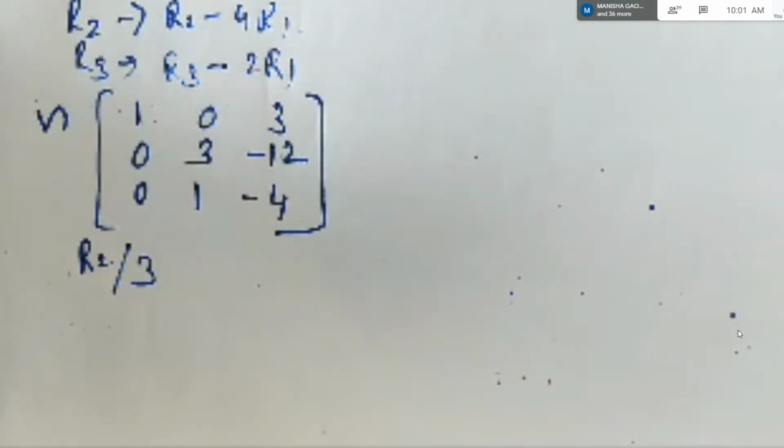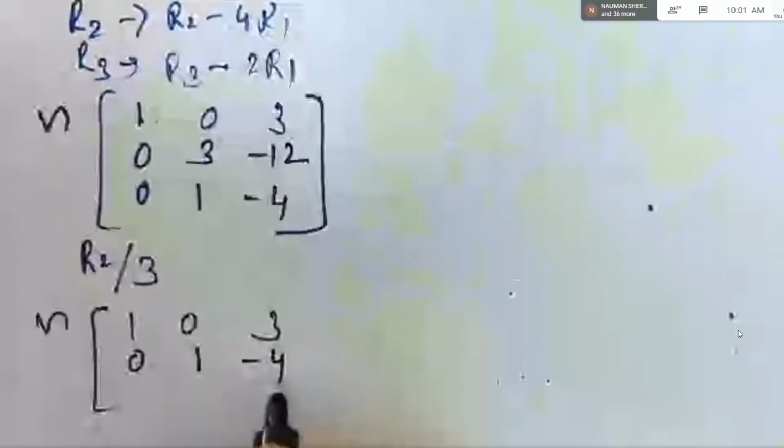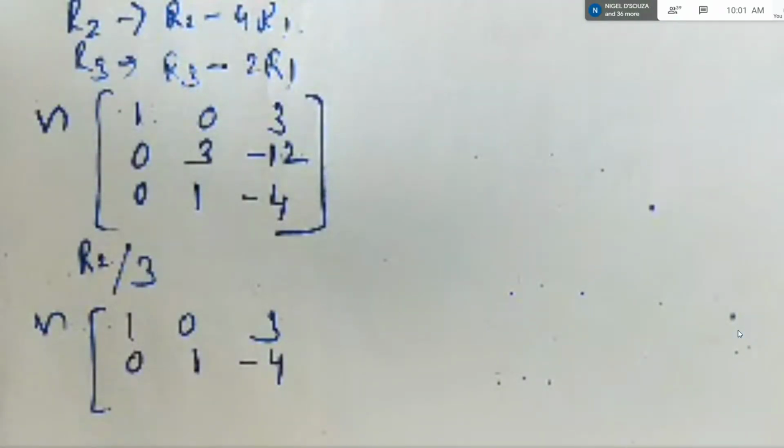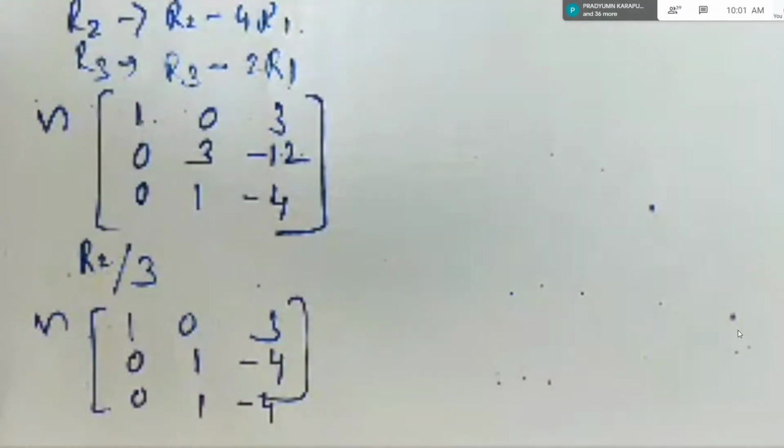It is not compulsory. As I told you, these transformations you have to choose on the spot, right? Everybody's transformations need not be same, right? Some students may think that no need to divide R2 by 3. It's okay. So what I feel, it is better to divide R2 by 3 so that I'll get the small numbers. That is the only thing. So 0 by anything is 0, 3 by 3 is 1, minus 12 by 3 is minus 4, right? And then this is the last row. I'm not changing at all because nothing is common in the last row. And now it becomes easy.